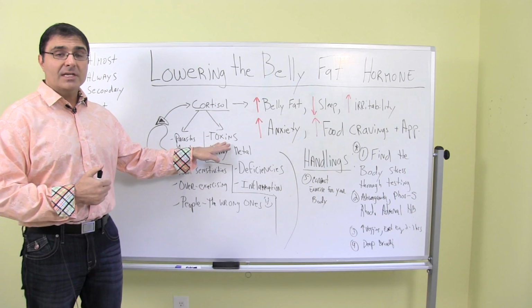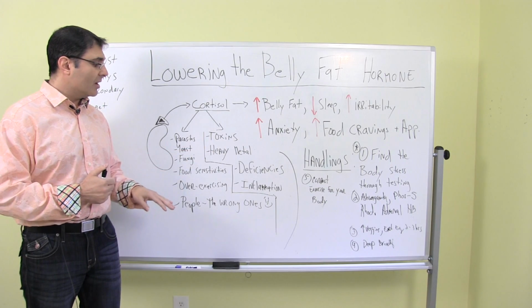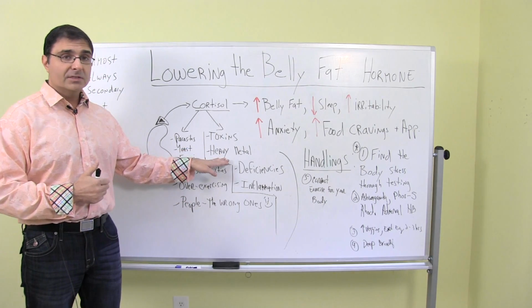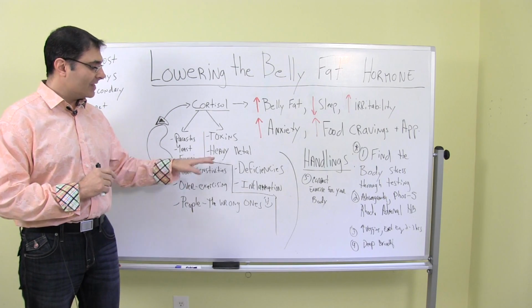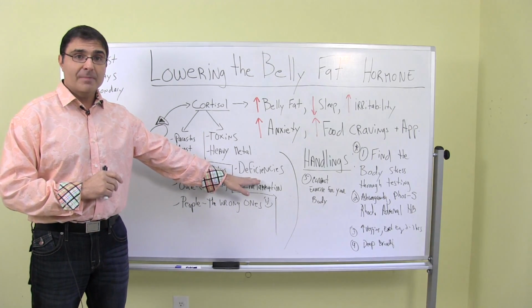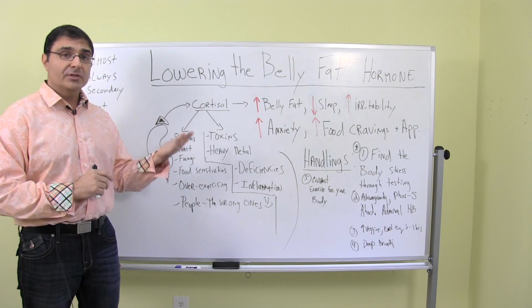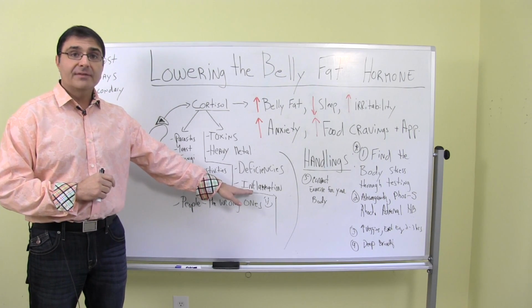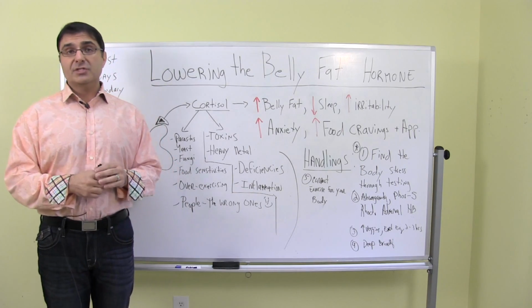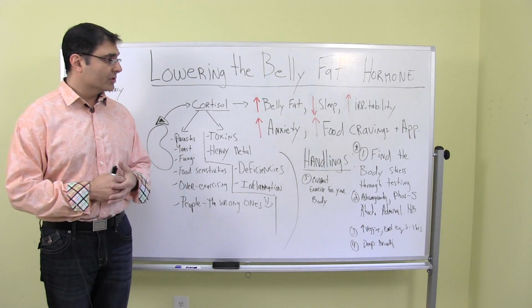Toxins in the body can cause elevation of cortisol, especially when they cause inflammation. Heavy metals, or not the music, but the actual, mercury, lead, those type of things. Certain deficiencies in the body will cause the adrenals to overproduce cortisol, and general inflammation, like from injuries, past traumas, those type of things will elevate your cortisol levels.